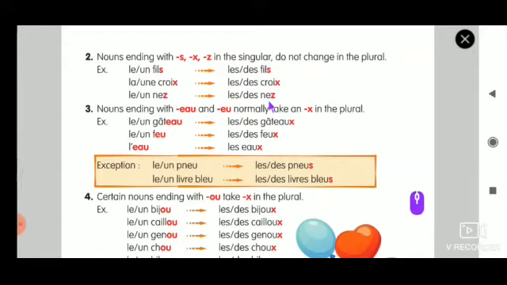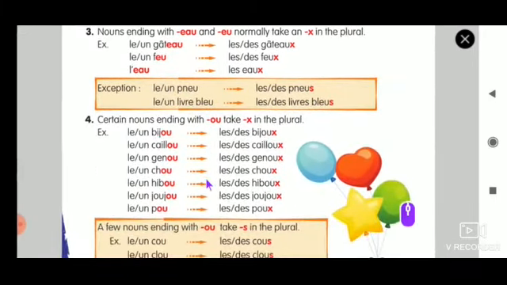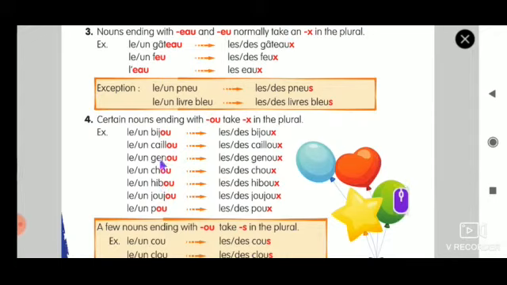Rule number 3: whether it is EAU or EU, just add an X to the ending to make it plural. The exceptions for these two are pneu and the color bleu. For these alone, instead of adding X, you add an S to make it plural. Rule number 4: whenever the noun ends in OU, add an X to make it plural.